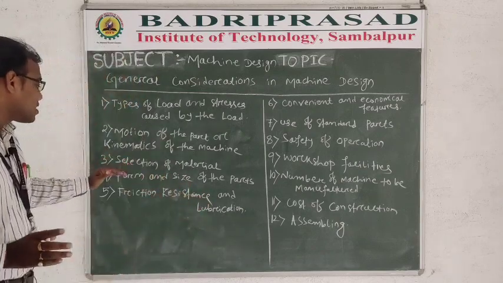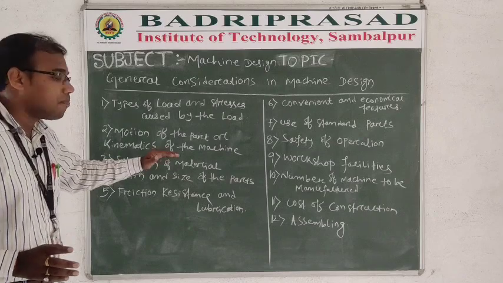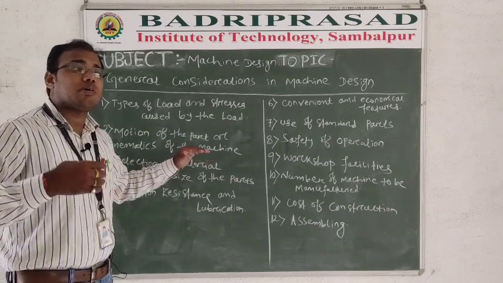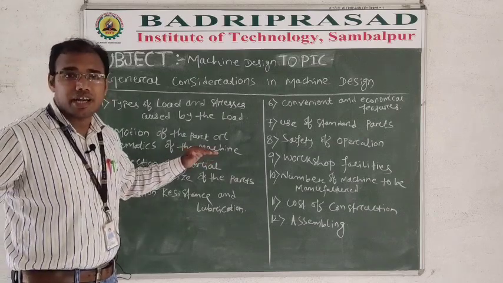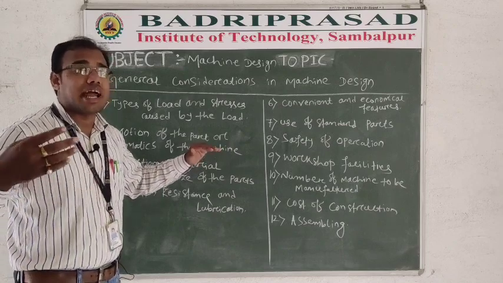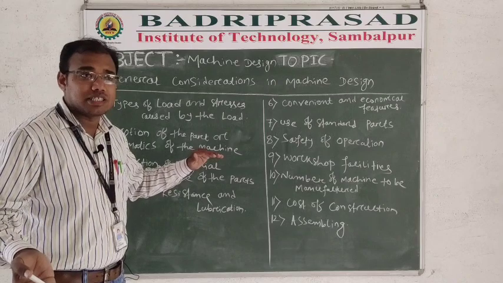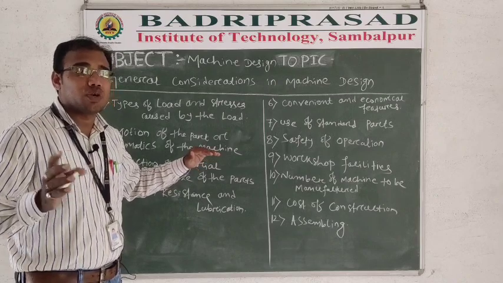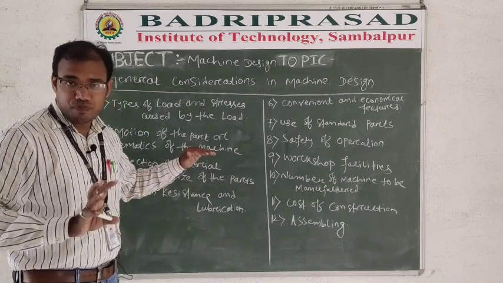Similarly, the third part is called selection of material. There are a lot of materials available in the market, with a lot of criteria and categories of materials, and we must choose what is required for our design.